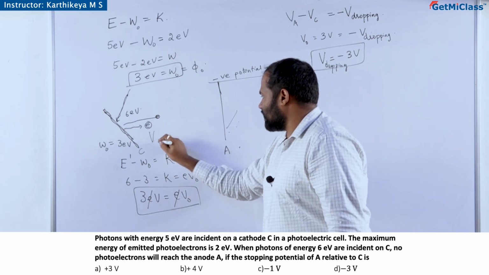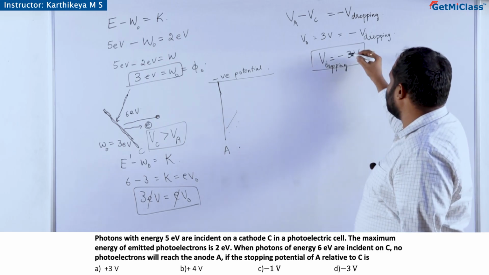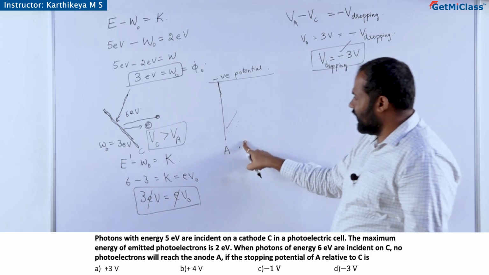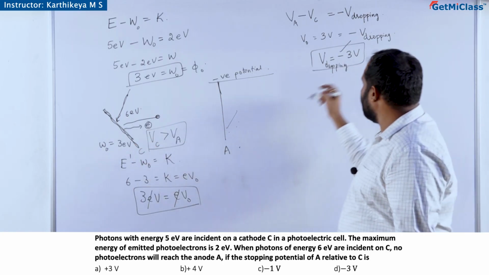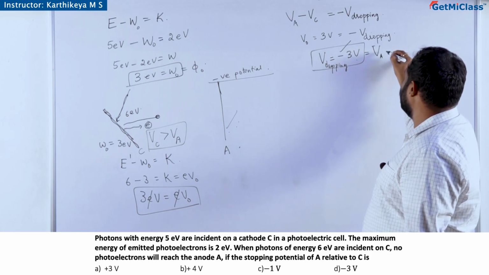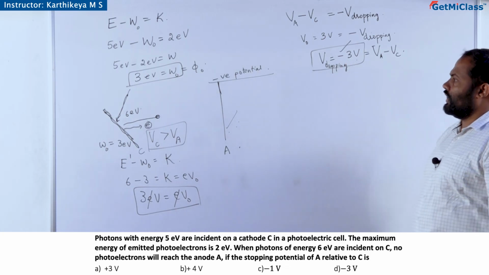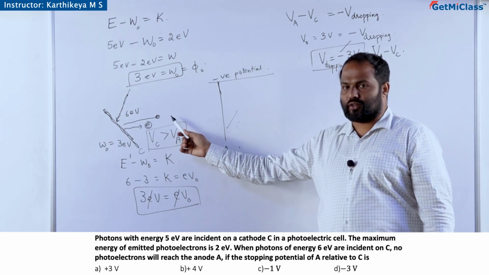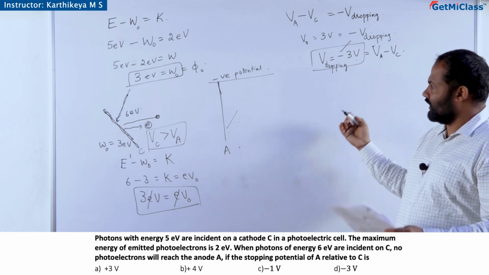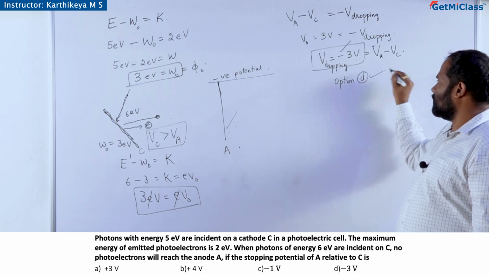So potential at C should be greater than potential at A. That is why you should get the negative sign. That is, the potential of A with respect to C should always be negative. That is, the potential of A with respect to C should be minus 3 volt in order to stop the electrons from reaching the anode. So by the look of things, option D seems to be the correct answer.